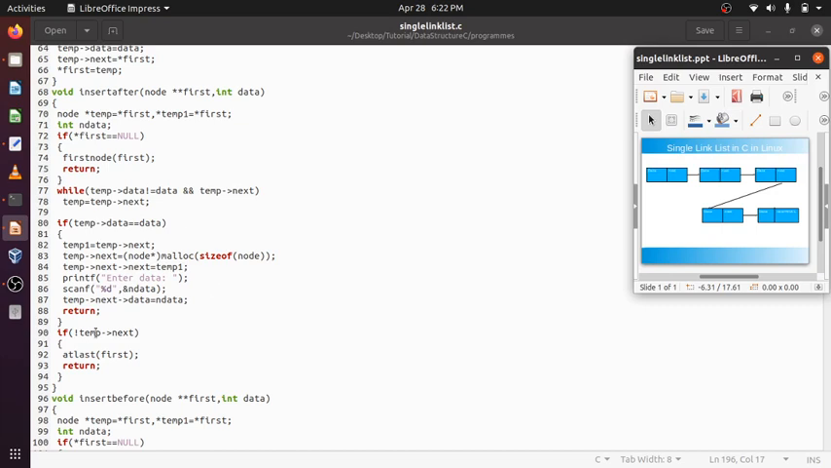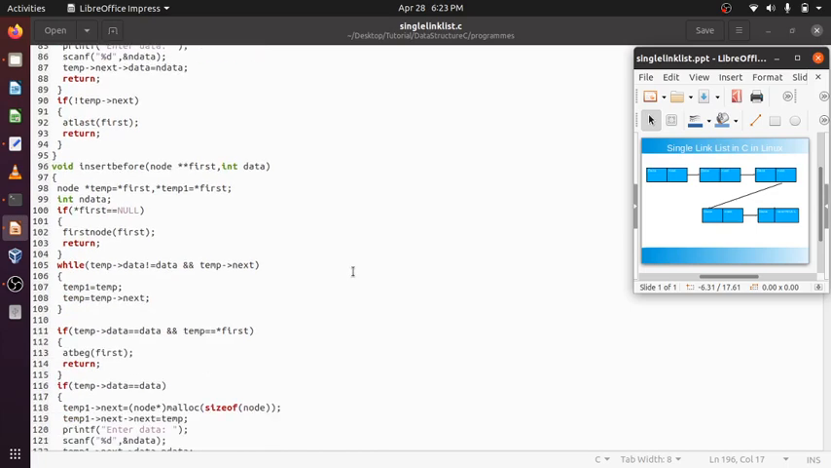Now suppose this is the last element after which I want to enter. If it is the last element, then also this will satisfy. And if that value is not present at all, then also it means insert at last. At last, that function which we discussed before will be called.